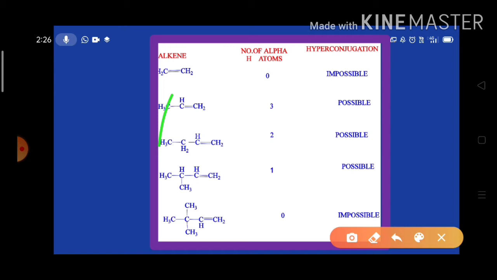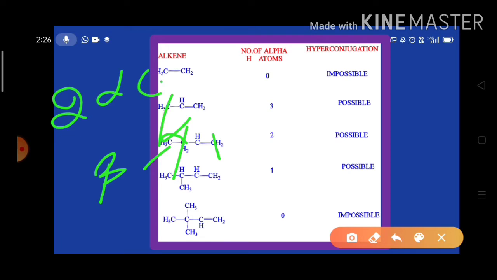Now we go for the butylene. In the butylene, this is an alpha carbon and this is a beta carbon. We have the alpha, and this is also an alpha carbon. This is an sp2 hybridized carbon. So it has two alpha CH sigma bonds, and it has three beta CH sigma bonds.